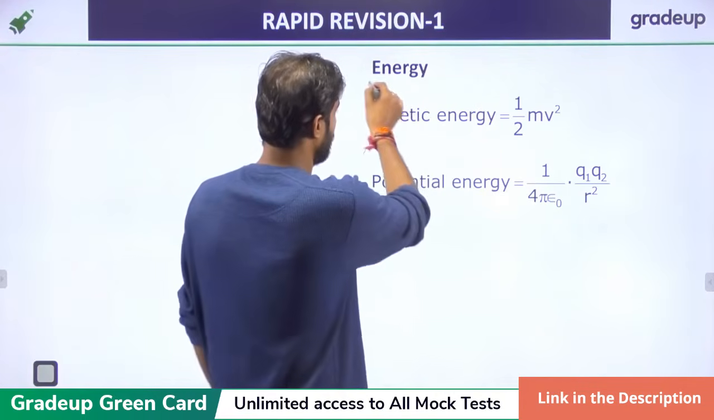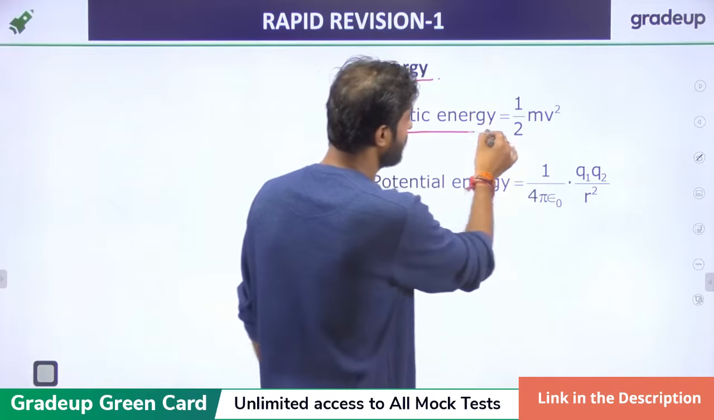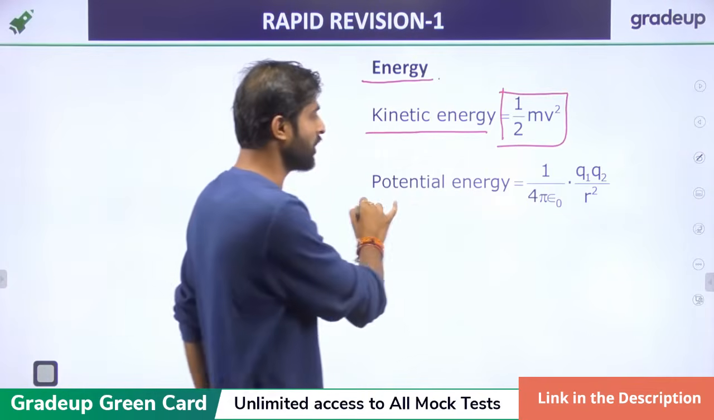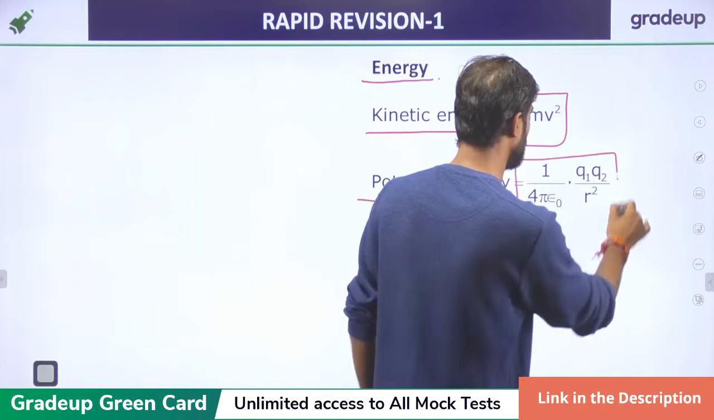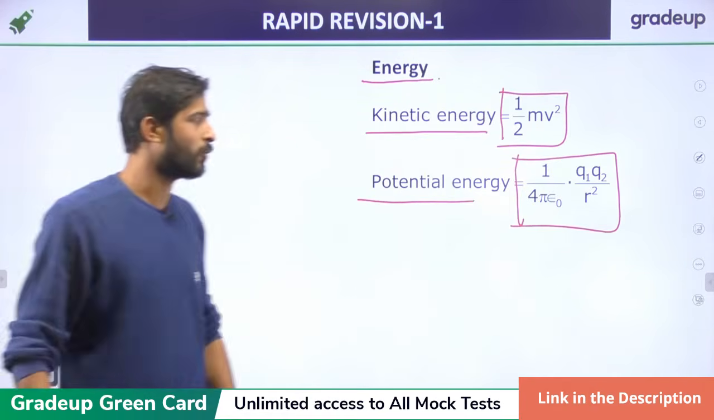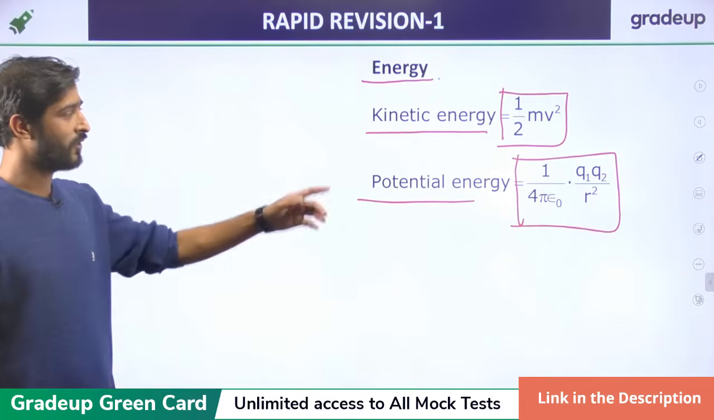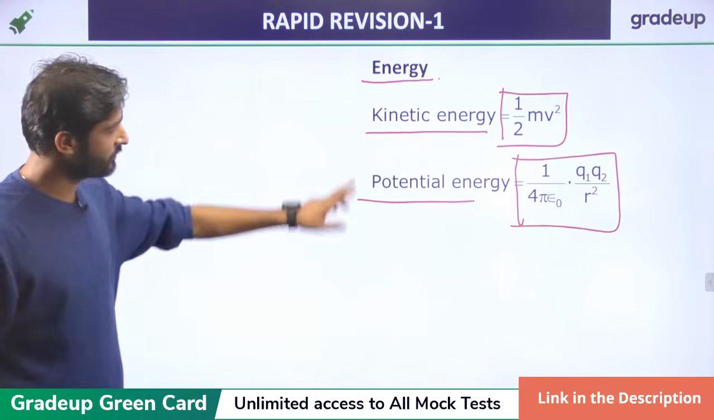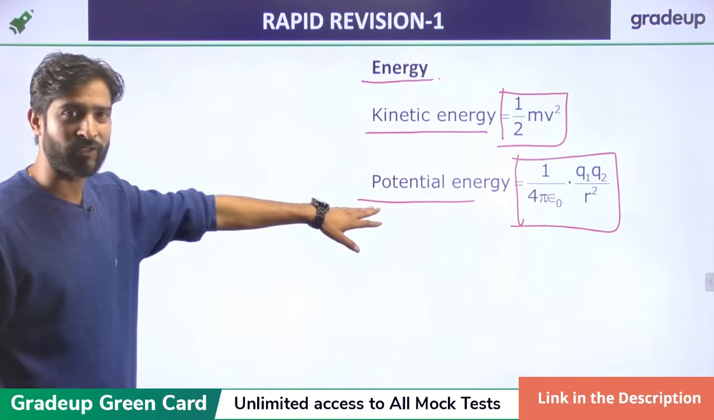Energy. The kinetic energy is given by half m v square, we know that. And the potential energy is q1 into q2 upon 4 pi epsilon naught r square. That is the kinetic energy formula, and that is the potential energy formula.